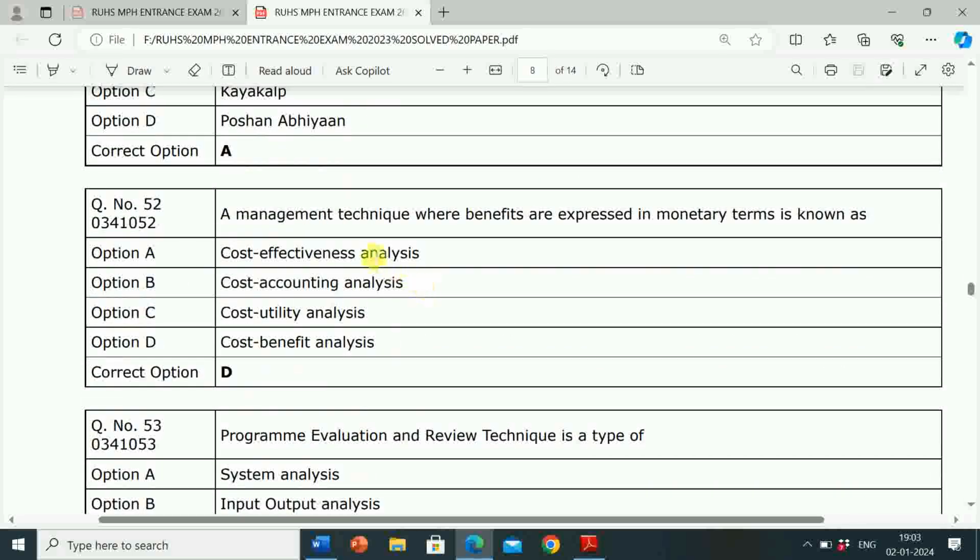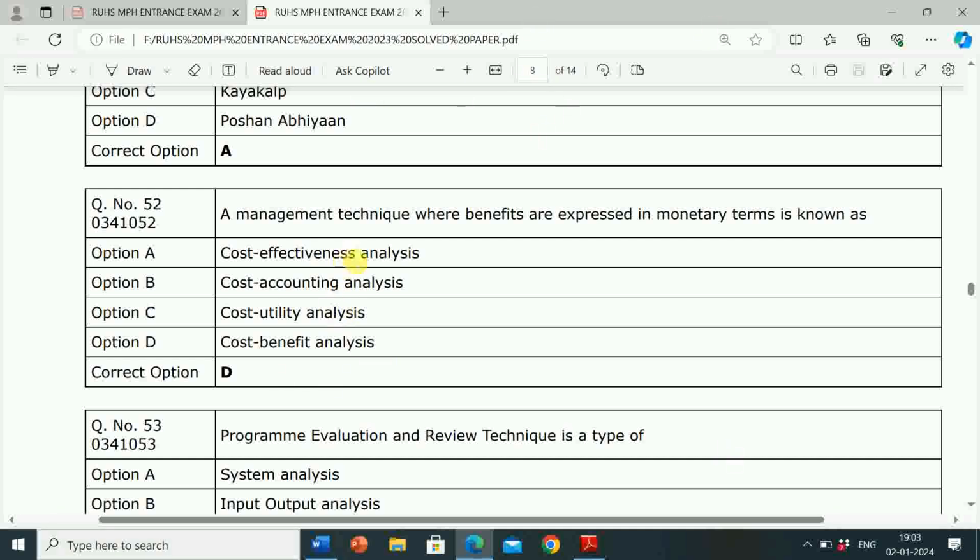Next question is, a management technique where benefits are expressed in monetary terms is known as? Option A cost effectiveness analysis, option B cost accounting analysis, option C cost utility analysis, option D cost benefit analysis. Correct answer is option D cost benefit analysis.